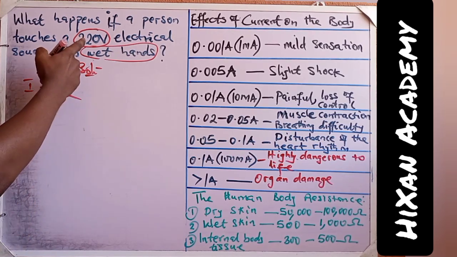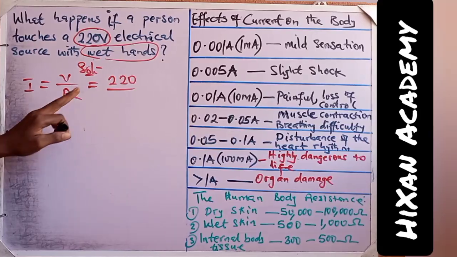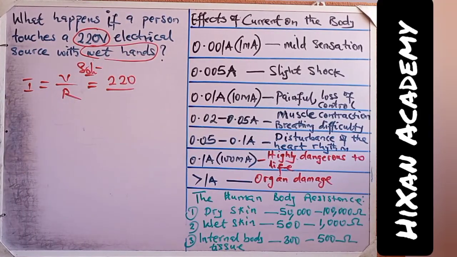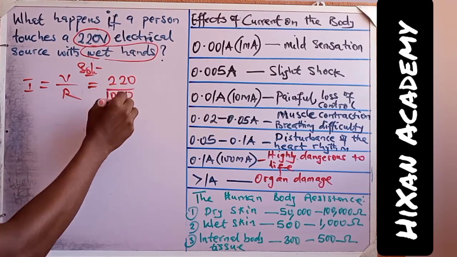Now, in this question, we are looking at a 220 volt source, and we are considering wet hands. We have established that wet skin offers 500 to 1,000 ohms resistance to current. So let's take 1,000 ohms here.